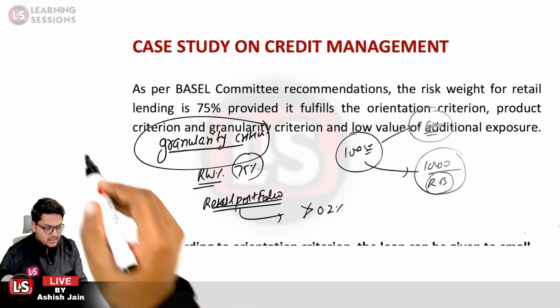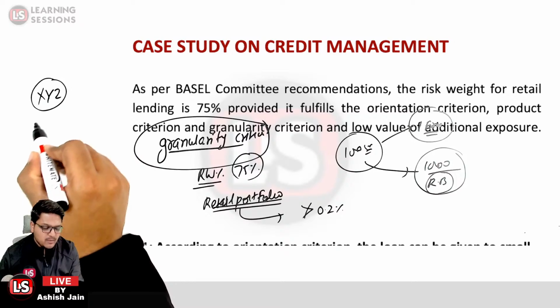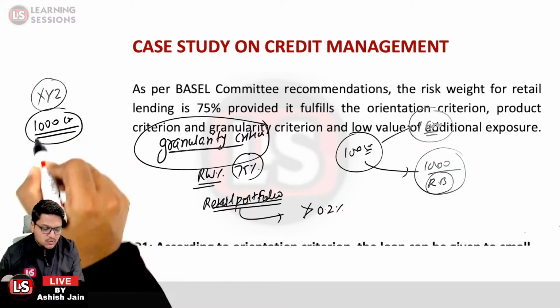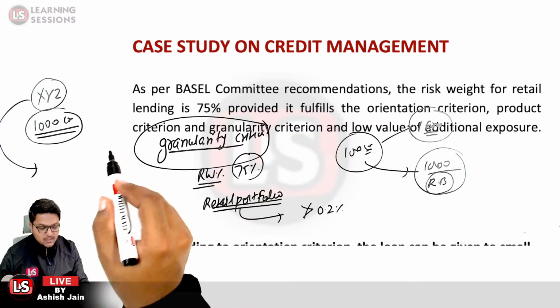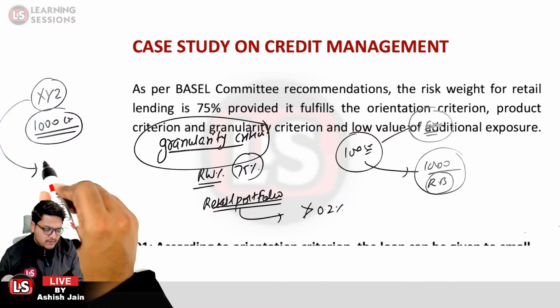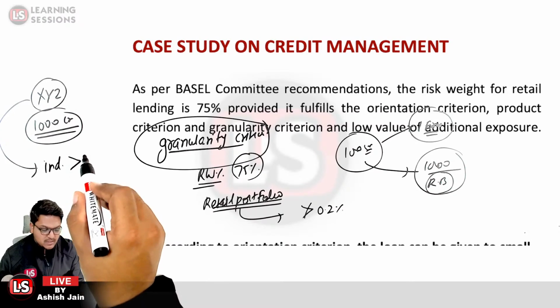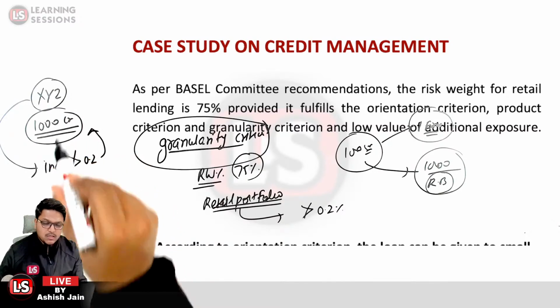What does it indicate? Let us take the case that bank XYZ has a total retail portfolio of 1,000 crores. So as to maintain the granularity criterion, the exposure to a single individual, whether fund based or non-fund based, should not be greater than 0.2% of the total portfolio.